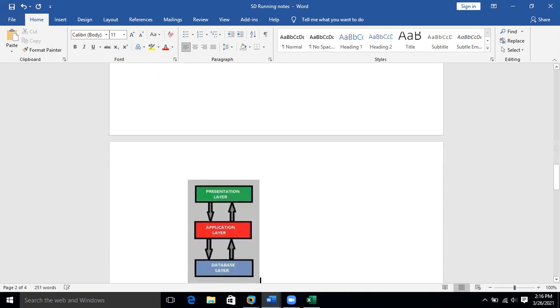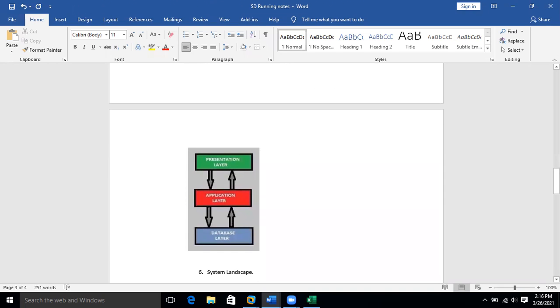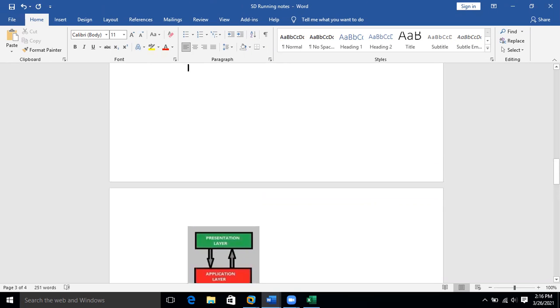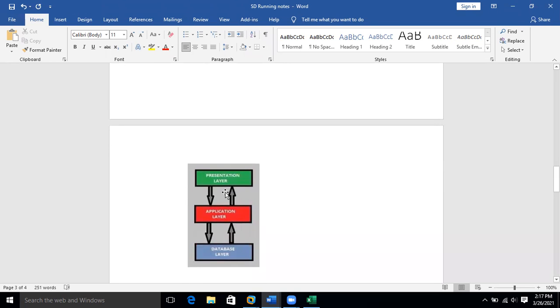So this is how it looks in a pictorial representation. You can see like this. You will have the presentation layer. You enter inputs here in the presentation layer. The application layer will process. If your inputs are correct, then it checks in the database. Either it saves the information in the database layer in creation mode, or in display mode or change mode it retrieves.